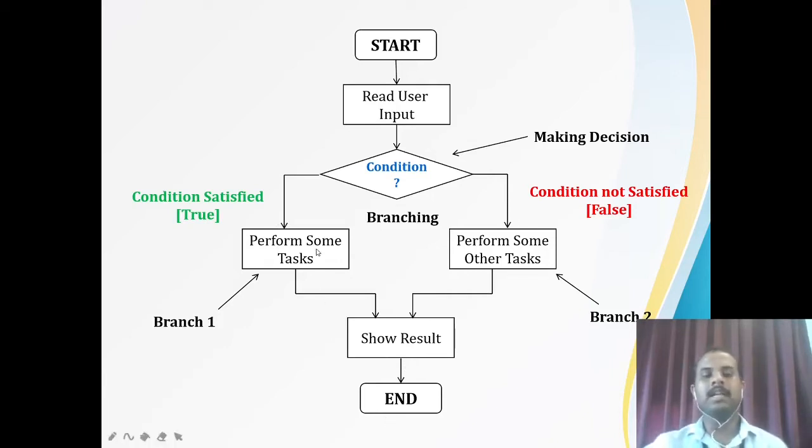Here, the statements that belong to the true block and the statements that belong to the false block may be completely different. So depending on the condition, the decision will be made, and if the condition is true, you are going to execute branch 1, and if it is false, you are going to execute branch 2.